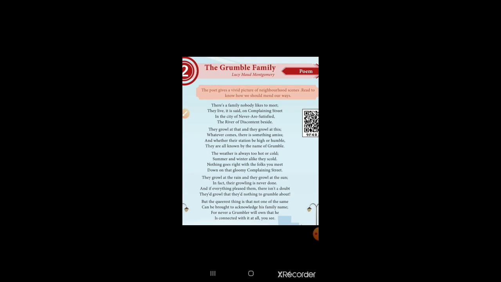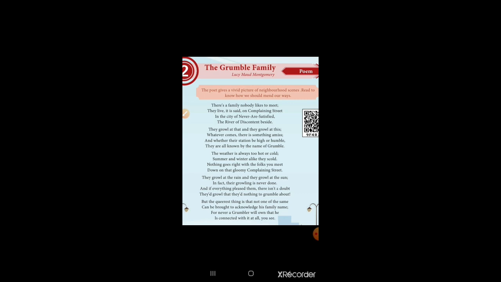This or that, whatever it is, they are always complaining about things and also about persons. Whatever comes, they complain. There is something amiss. Amiss means everything is wrong. They only complain wrongly. They never complain about the very happy ones. Everything is complaint about wrong.